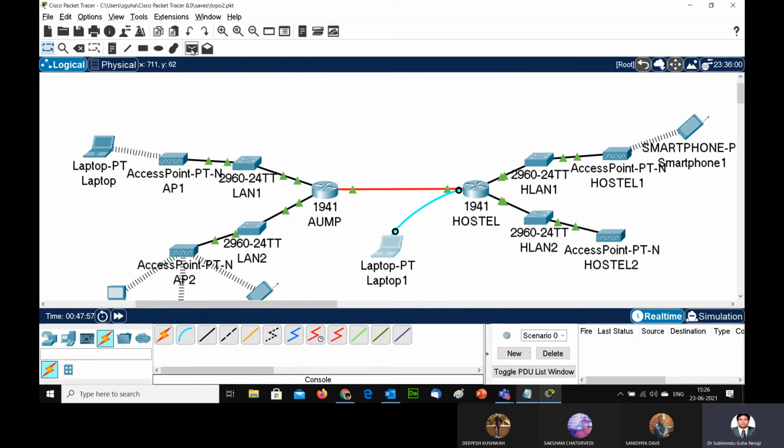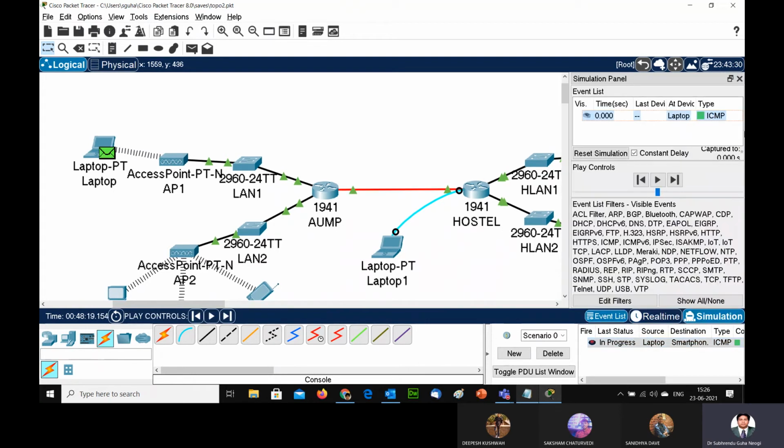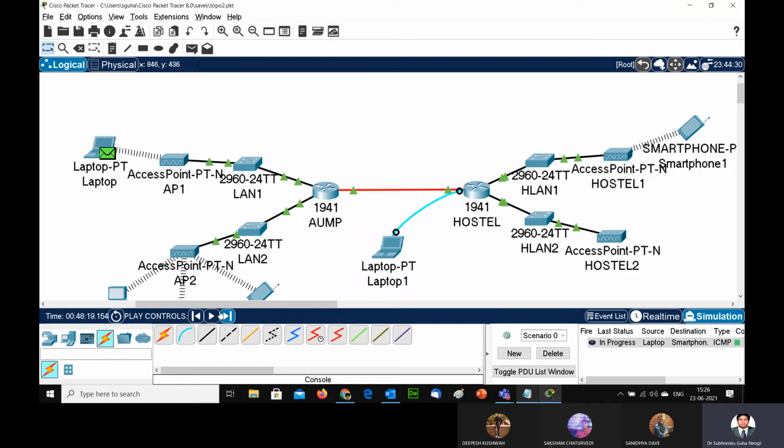Now if I actually ping from this laptop to PC, I will be able to ping it. See, now this ping packet is successful. You go to the simulator mode and you can see how the packet is going. Laptop से access point में आया, this is the path. This is called routing path. So after that, this access point is sending it to this particular LAN, then it will go to the AUMP router. Very simple routing. Then from AUMP it is going to this hostel.